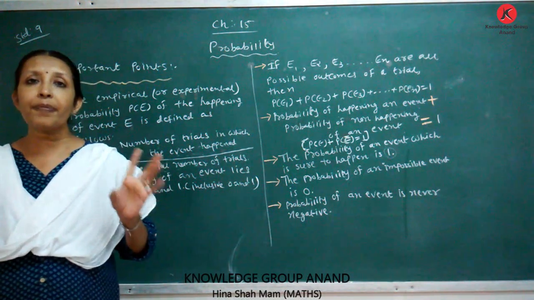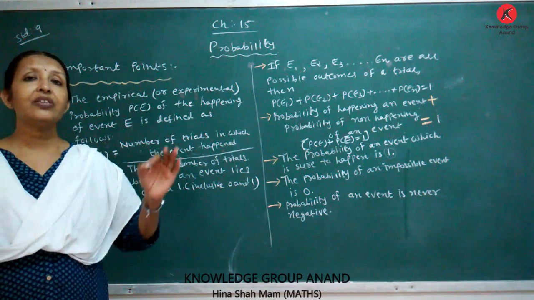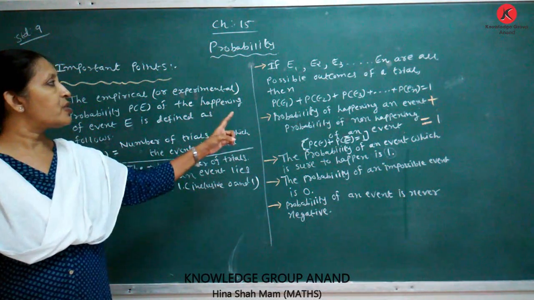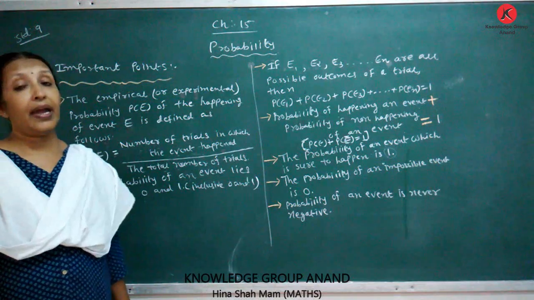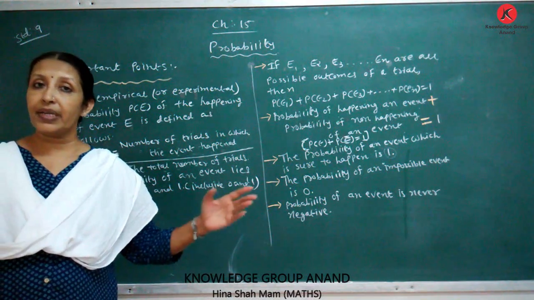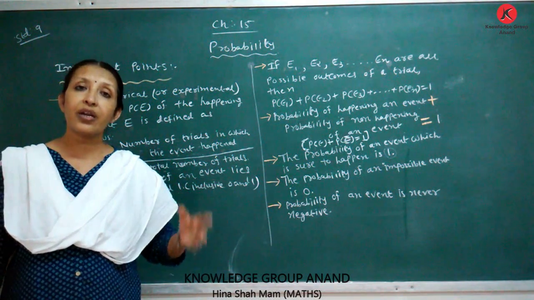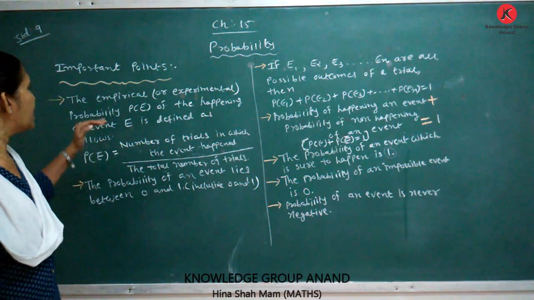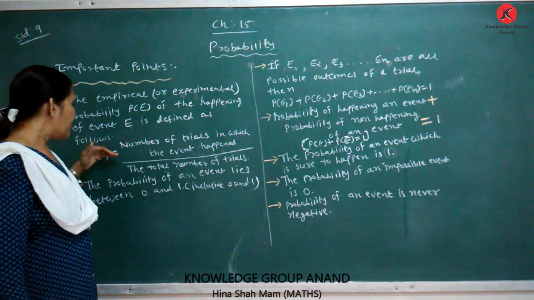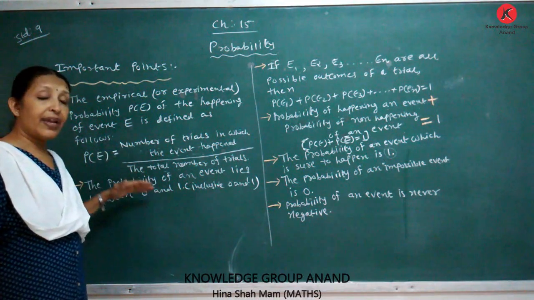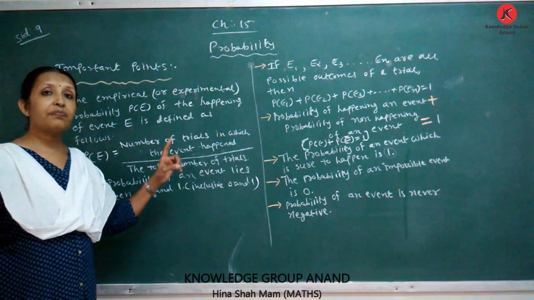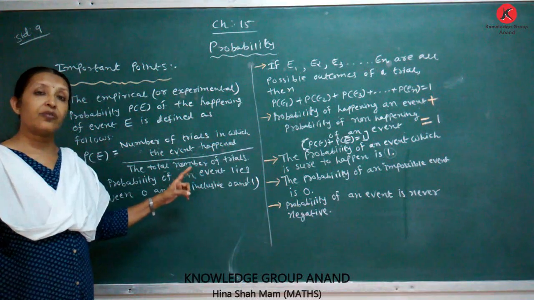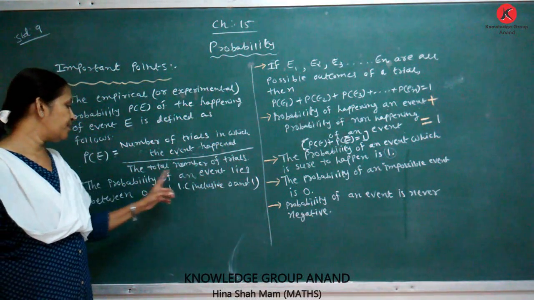The sum of probabilities of all events is equal to 1, and the probability of an event happening plus not happening is equal to 1. The values of probability lie between 0 and 1, inclusive of 0 and 1.